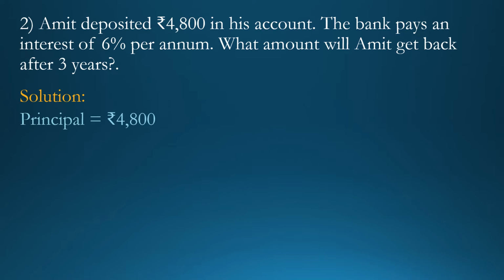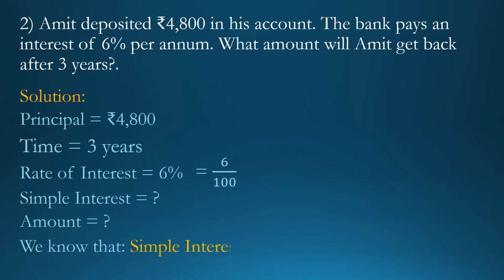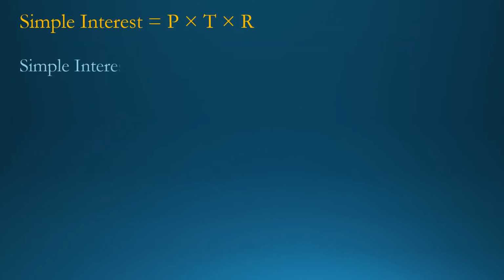How? Let's see. Time is equal to 3 years. So write down 3 years. Rate of interest is equal to 6%. And if we write it in fraction form, that is 6 upon 100. And simple interest we have to find out, and amount also we have to find out. We know that simple interest is equal to principal multiplied by time multiplied by rate of interest. Now put the value. See, principal is equal to rupees 4800. So write down rupees 4800. Then write the multiplication sign as it is. Time is equal to 3 years. So write down 3. Then again write the multiplication sign as it is. Rate of interest is equal to 6 upon 100. So write down 6 upon 100.